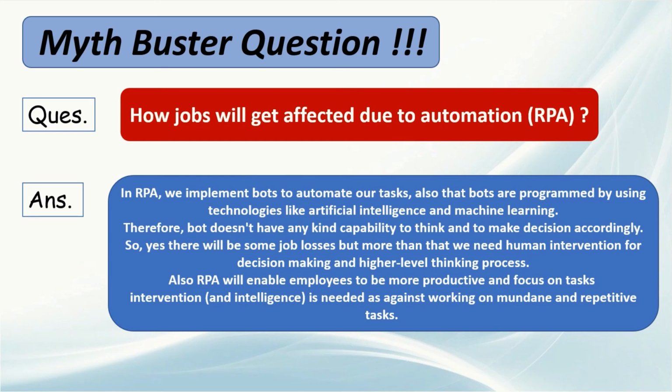Also, artificial intelligence still needs training from humans to perform any task. These technologies are therefore not entirely independent from humans, nor are they currently able to reproduce the high-level thinking of which humans are capable. RPA will lead to some job losses, but more importantly, it will enable employees to be more productive and focused on their tasks.